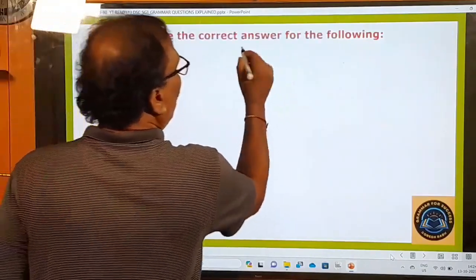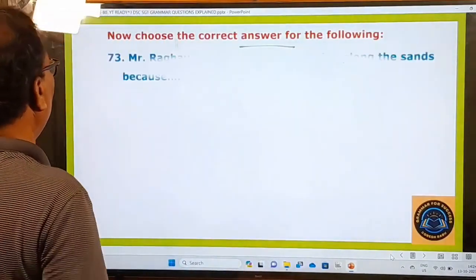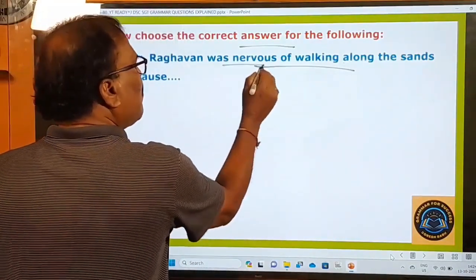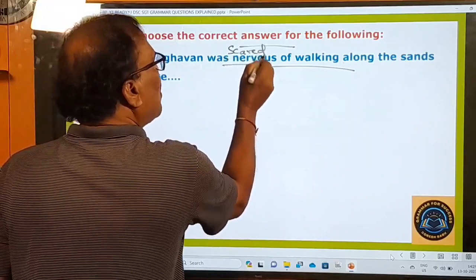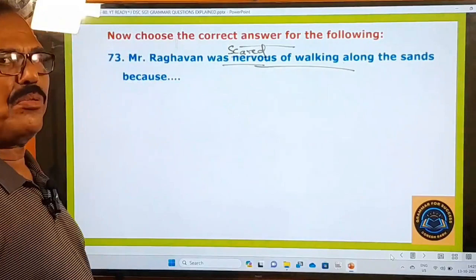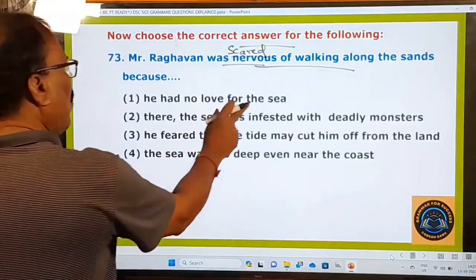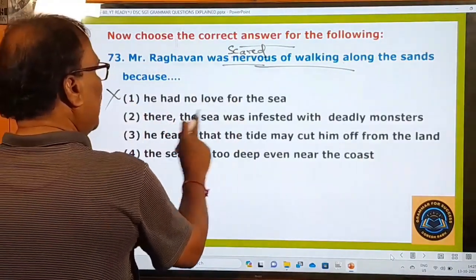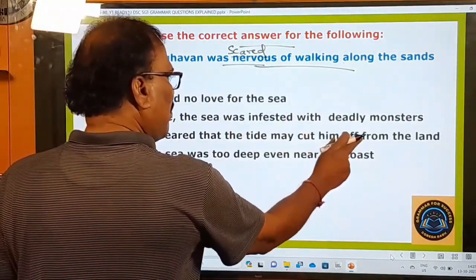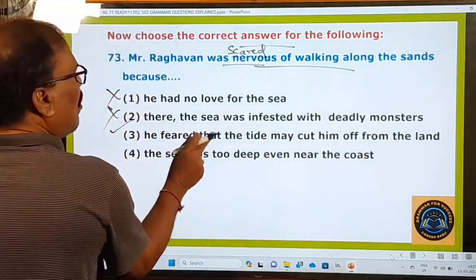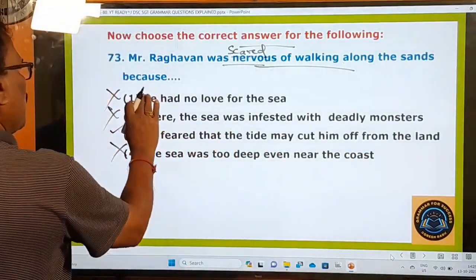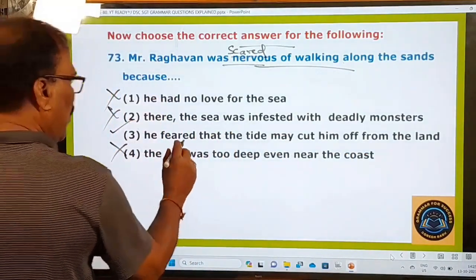Now choose the correct answer for the following. Mr. Raghavan was nervous of walking along the sands. Nervous means scared off. Raghavan was scared of walking on the shore because he had no love for the sea. Wrong. There the sea was infested with deadly monsters. Now he feared that the tide may cut him off from the land. That is the only right one according to the passage. And the sea was too deep even near the coast. No. So the first, second and fourth are wrong, and only the third one is right.